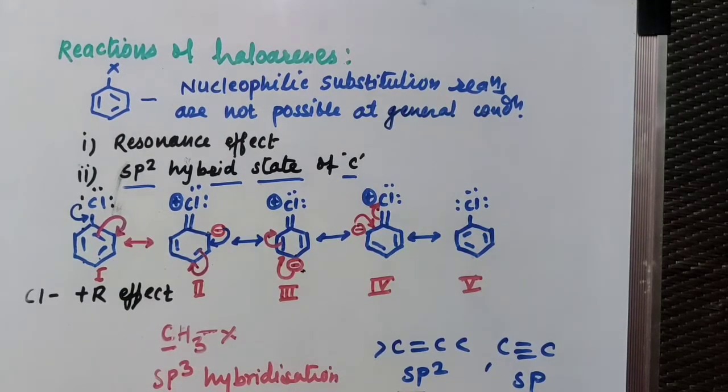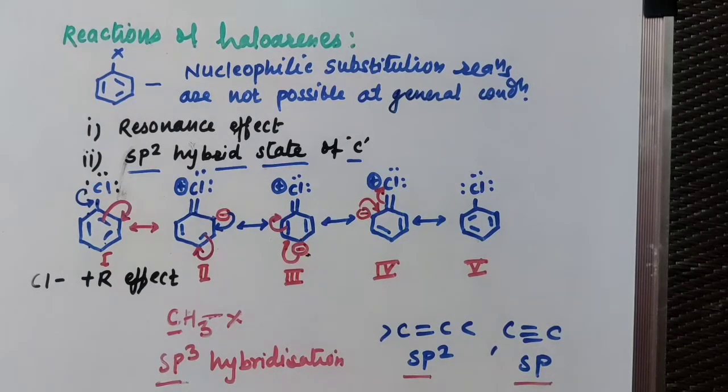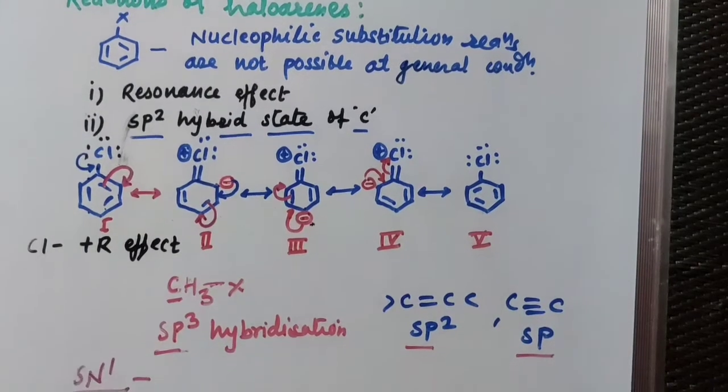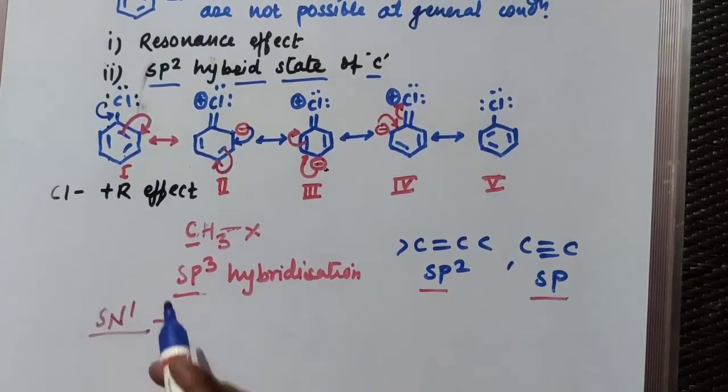In the case of SN1 and SN2 substitution, we have seen both the substitutions. The SN1 reaction is carried out in two steps, and the first step is the formation of a carbocation.